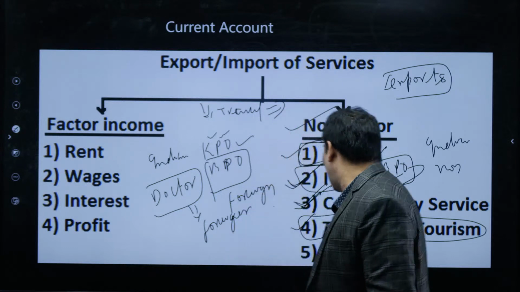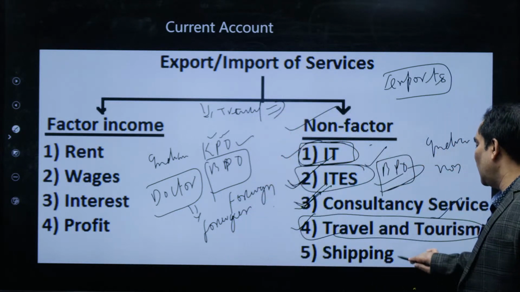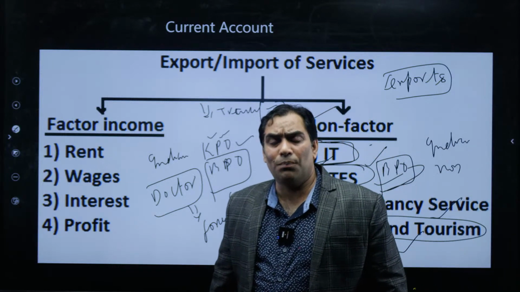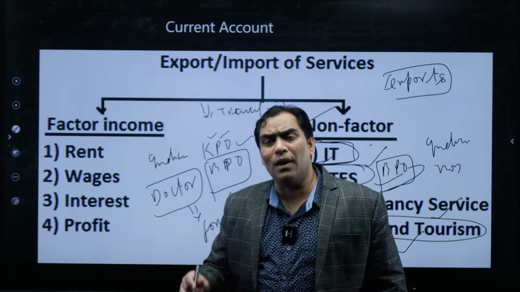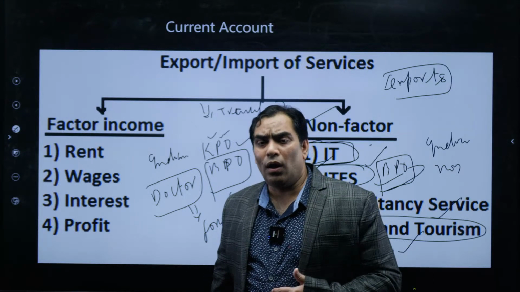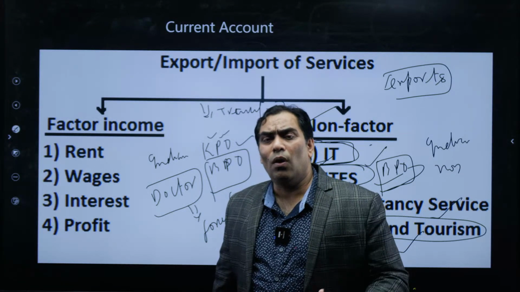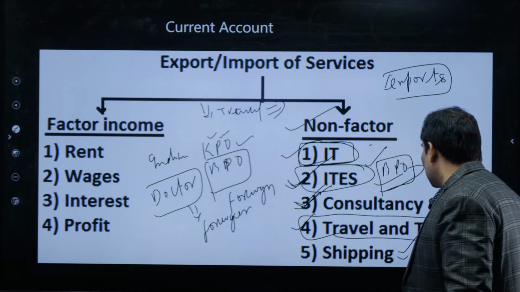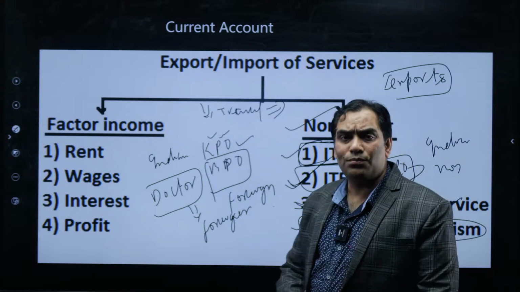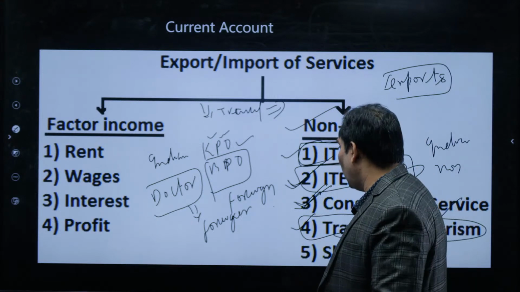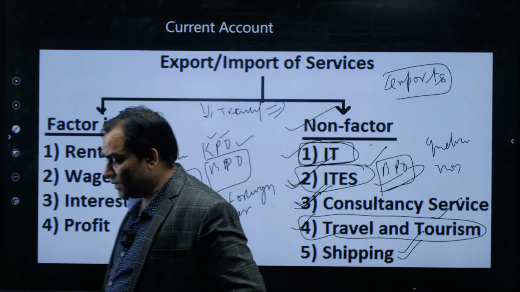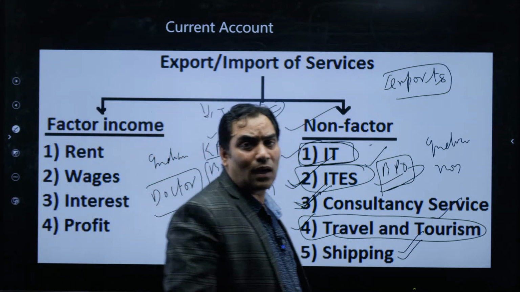Okay, and that is the travel and tourism and the shipping. That means if our shipping vehicle is going to ship foreign goods, that is nothing but we are giving shipping services to foreign companies. Okay, so let me summarize once again the current account.